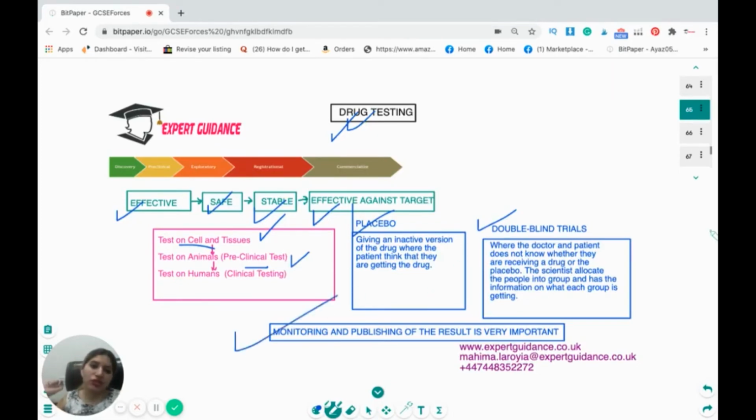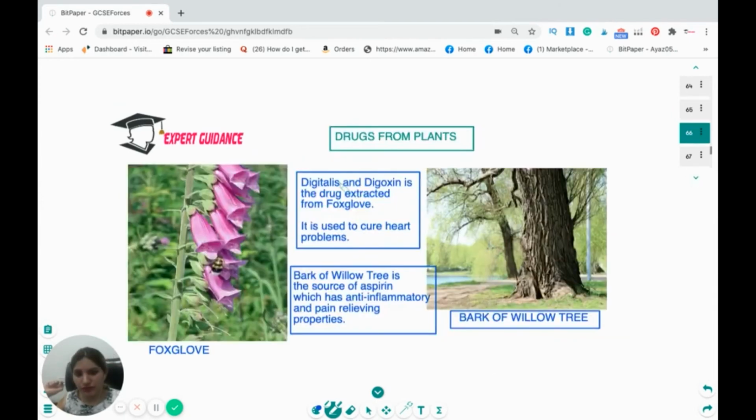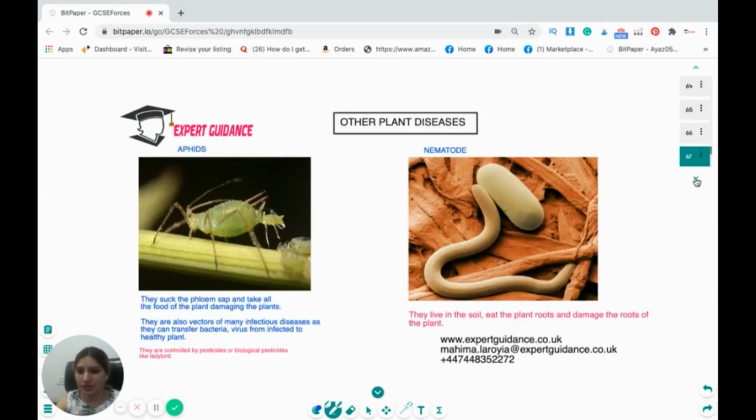Monitoring and publishing of the result is very, very important. Now, the drug that we get from the plants, you need to remember these examples. The digitalis and digitoxin is the drug extracted from foxglove plant. It is used to treat heart problems. The bark of willow tree is a source of aspirin, which has anti-inflammatory and pain-relieving properties.